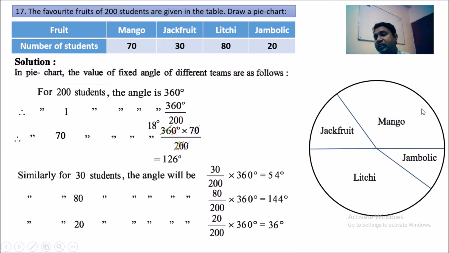So this is your pie chart. So the pie chart of the favorite fruits of the students, you have to write like this after the diagram. So you have to draw the whole thing by pencil. Okay, otherwise if you use a pen or any other color pen, you will not get any marks for this drawing. You have to be careful that when there is any drawing, in any subject, you have to draw by pencil. Okay, so this is our question number 17. I think you understand. Now we are going to solve our next question.